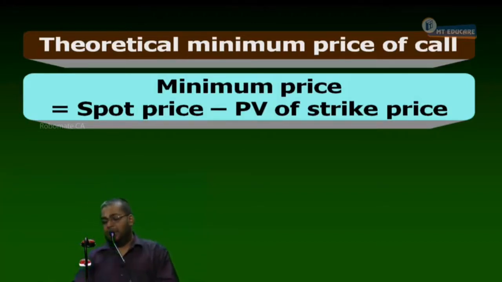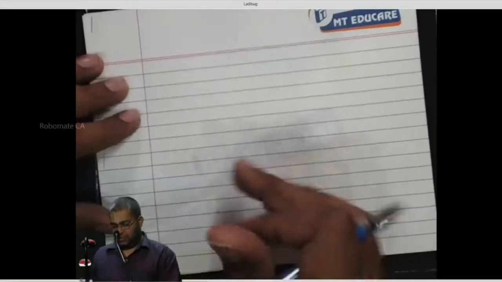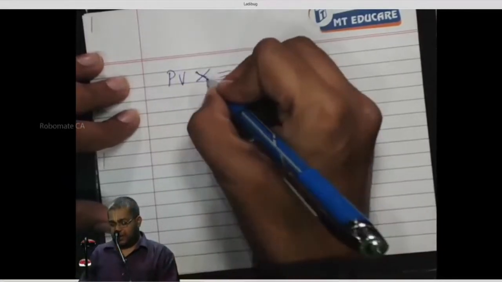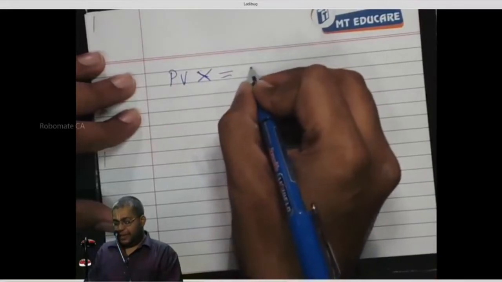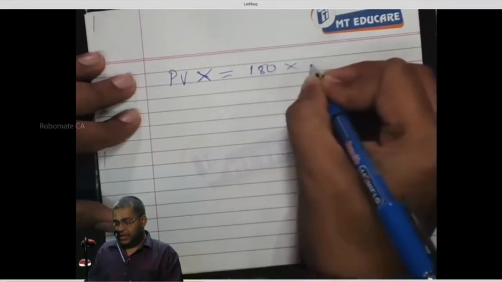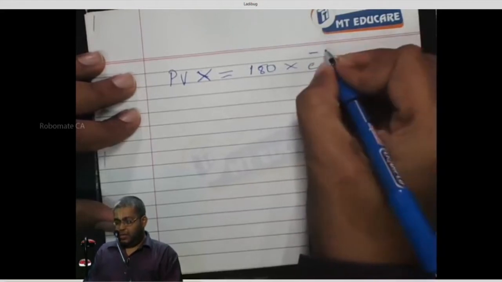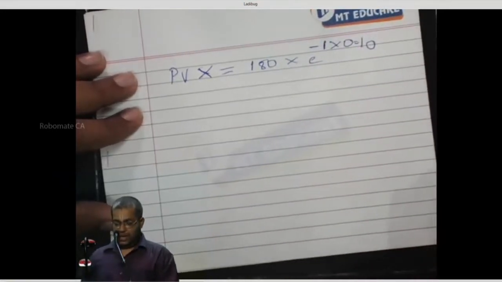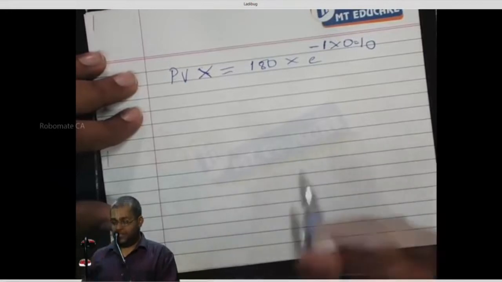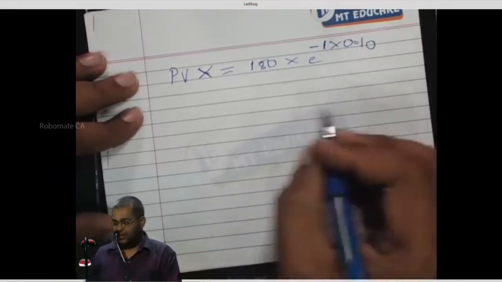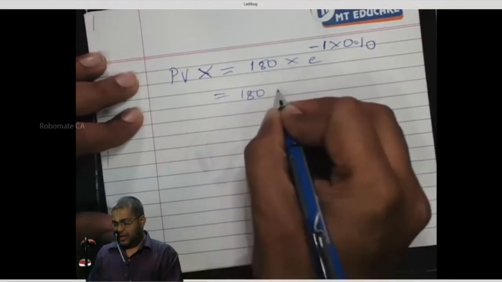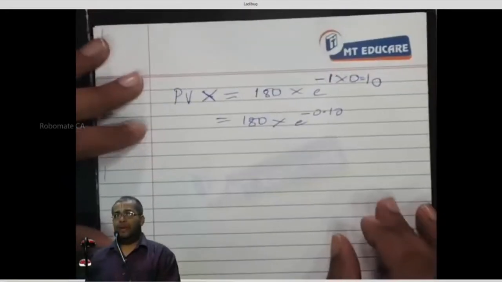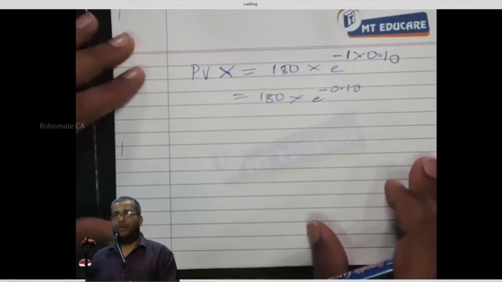Okay, write down. Next. Present value of strike price is equal to, continue writing. PV of X means what? Present value of strike price is equal to, what is the strike price? 180 into e power minus T R. What is T? How many years is the option? 1 year. What is the rate? 0.10. 180 into e power minus 1 into 0.10, which is equal to 180 into e power minus 0.10. Can I proceed or not?